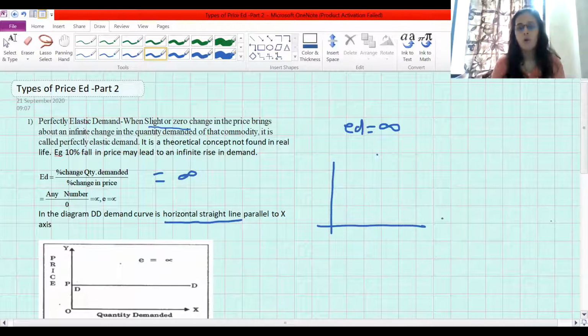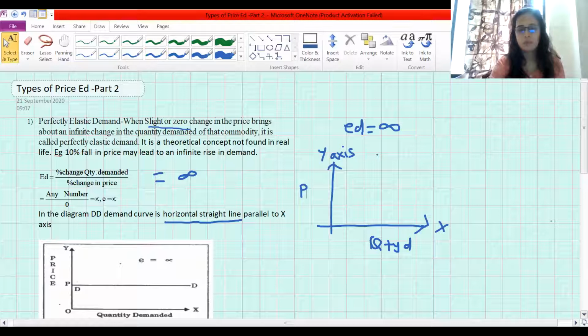So while drawing, what you will do: same x-axis, y-axis. The x-axis indicates quantity demanded, and the y-axis